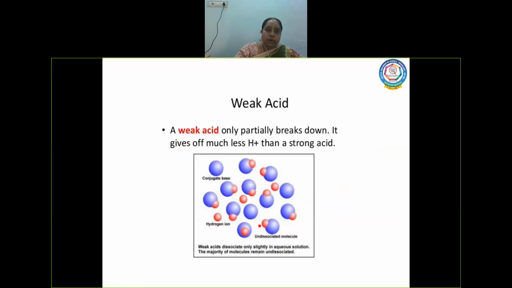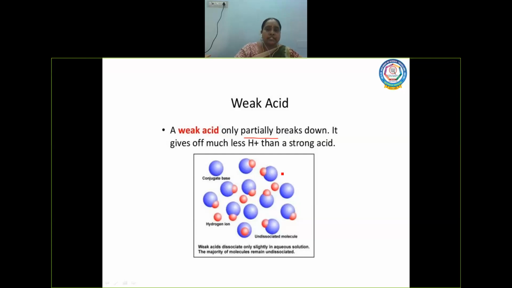Then what about weak acids? Weak acids undergo partial ionization, so they only partially break down. If you see this, there is a molecule where the conjugate base and the free hydrogen ion are present, and undissociated molecules are also there.